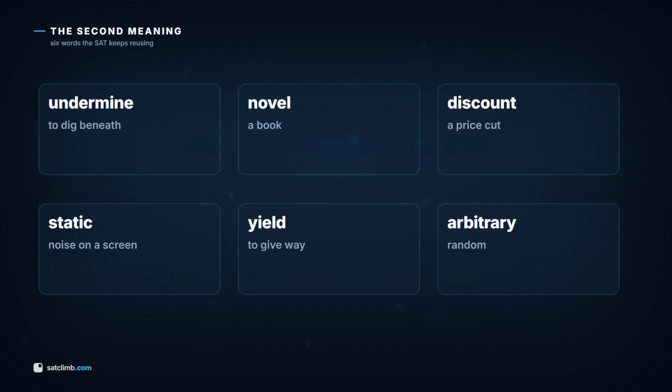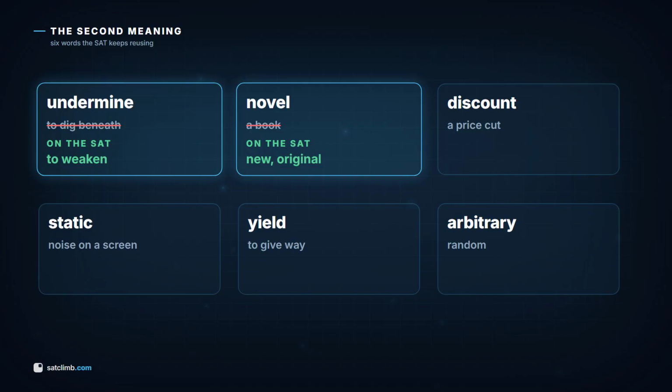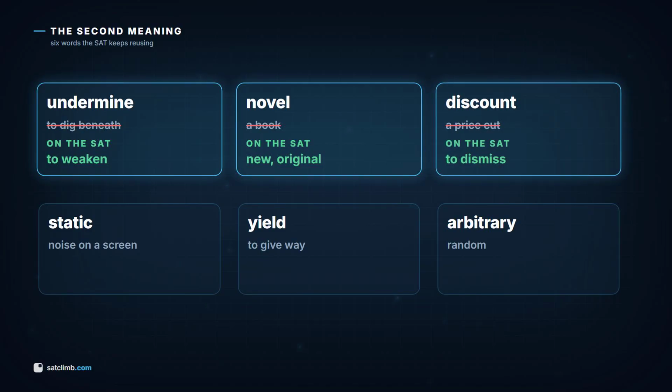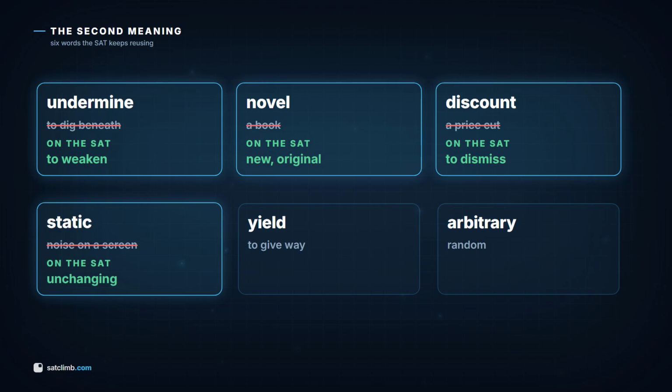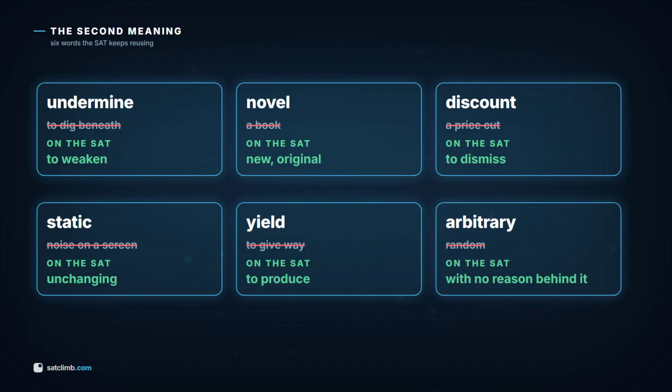6 words the SAT loves and the meaning it actually wants. Undermine is not to dig under. It is to weaken. Novel is not a book, it is new. Discount is not a price cut. It is to dismiss. Static is not noise, it is unchanging. Yield is not to give way, it is to produce. Arbitrary is not simply random. It is chosen with no reason behind it. The everyday meaning is the trap.